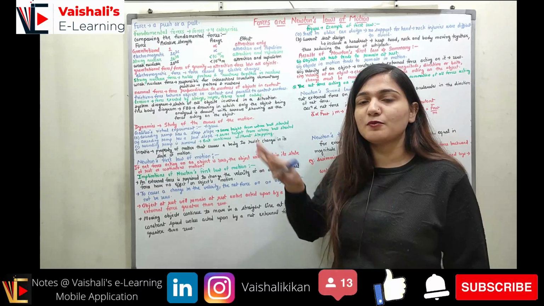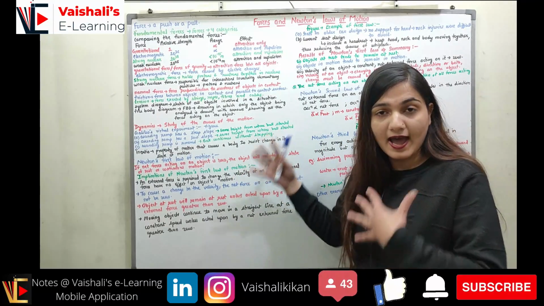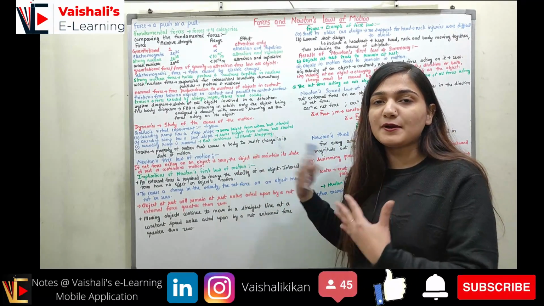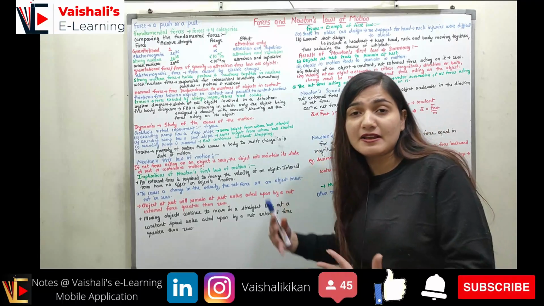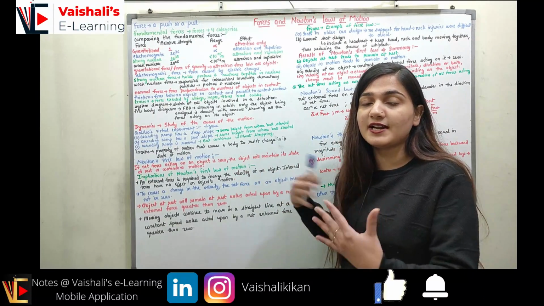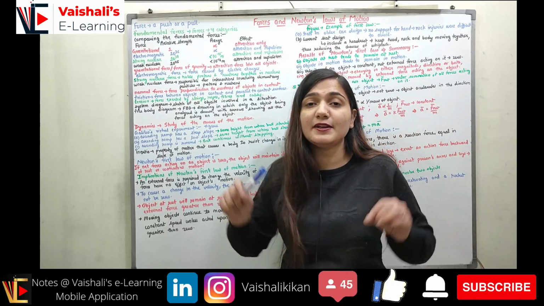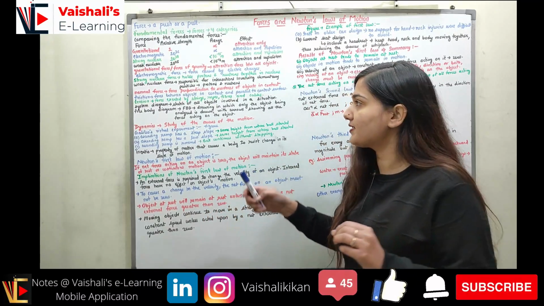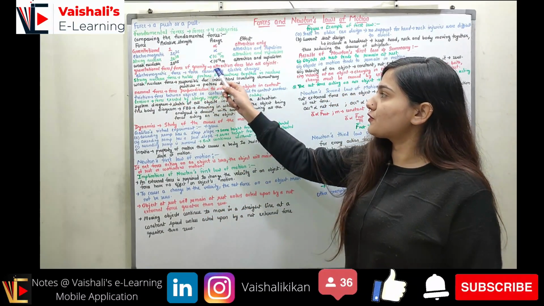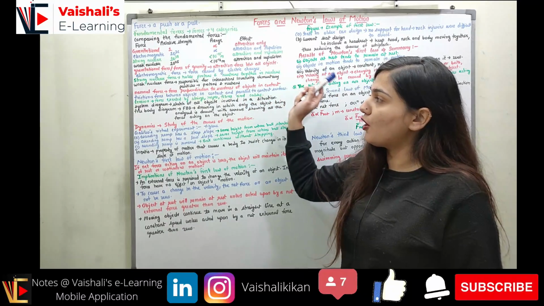So if I am an object, the board is an object, we both have some attraction force between us. This attraction force is a very weak force, but this force which is attracting me and the board is the gravitational force, and it would be there between any two objects in this universe. So gravitational force, or force of gravity, is an attraction force between all objects.